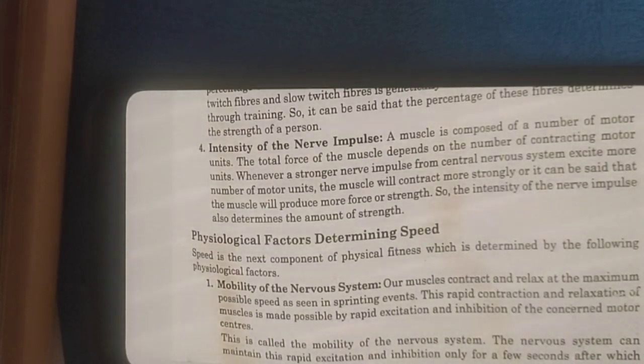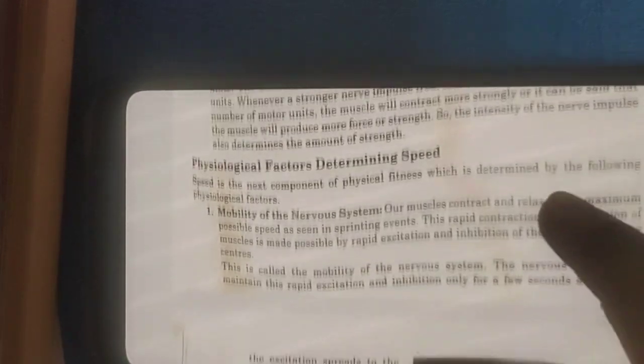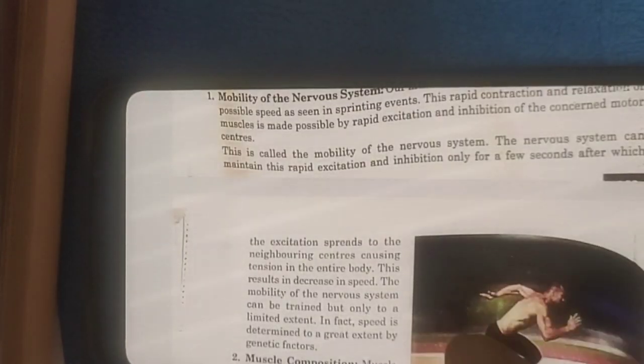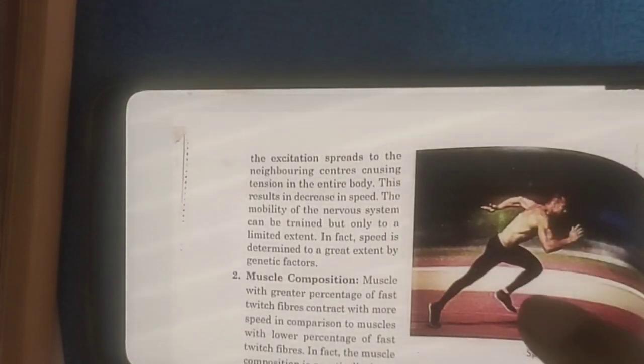Now let's come to speed. The first physiological factor of speed is the mobility of the nervous system. That is, the more mobile the nervous system is, the faster it can inhibit and excite the motor centers, and the faster the contraction and relaxation of muscles happen. Therefore the speed also increases. Then the second one is muscle composition. Again, white twitch fibers: the higher the white twitch fibers, the more the speed.